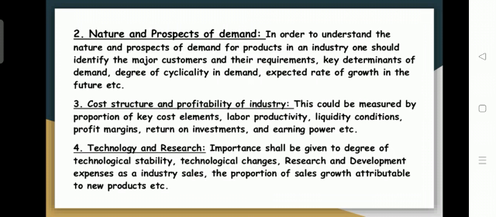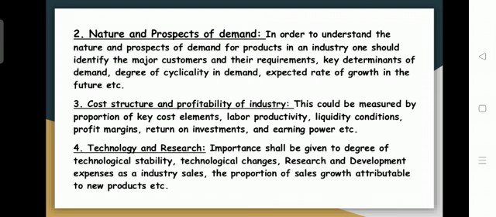Then the other factor is technology and research. When industries conduct their activities, it is important to know whether the degree of technological stability, the technological changes, and the research and development expenses of an industry are at a higher or a lower level. If technological adoption is going on in the industry, then it is very effective for the economy.